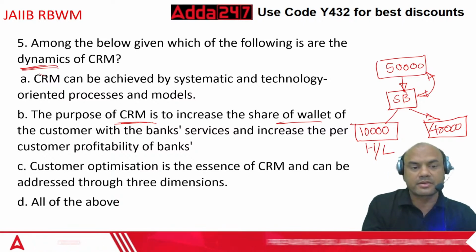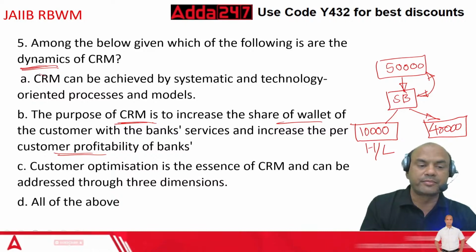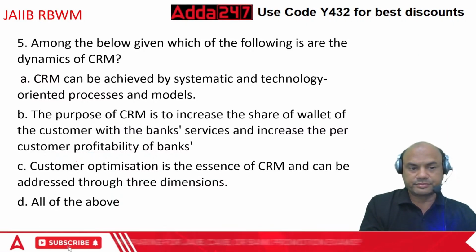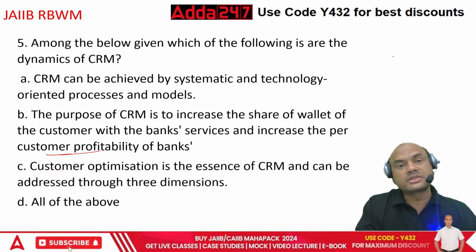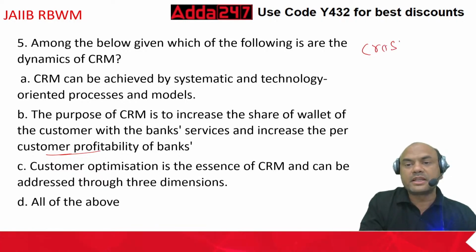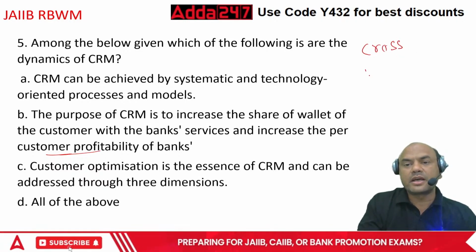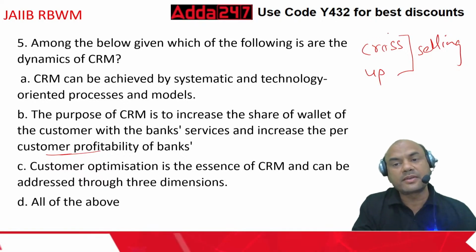Per customer, kindly note, how will you increase the per customer profitability? Per customer profitability means if you are able to sell the products, cross-selling and upselling. These are the two points which are required in marketing. What is cross-selling?